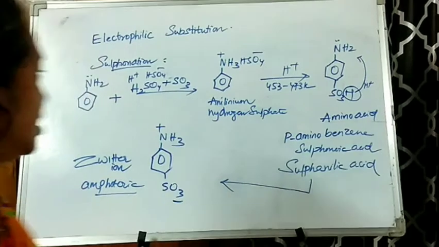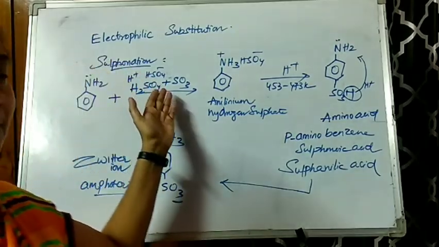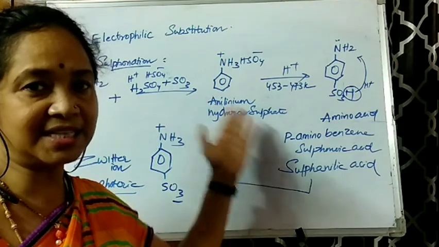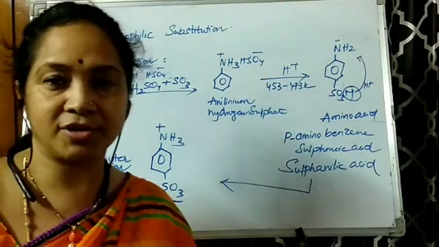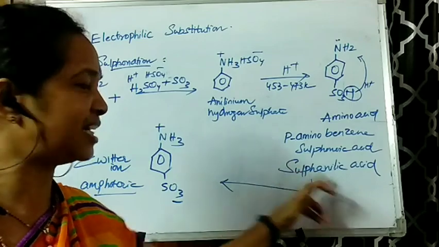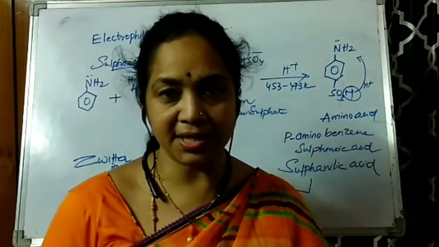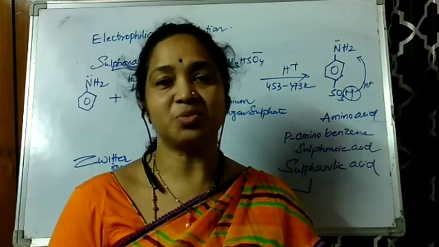I repeat again. Here aniline is treated with sulfonation mixture. Intermediate anilinium hydrogen sulfate is obtained. This is again heated in the presence of sulfuric acid. You will be getting sulfanilic acid. And this sulfanilic acid is an amino acid which also gives us a Zwitter ion.